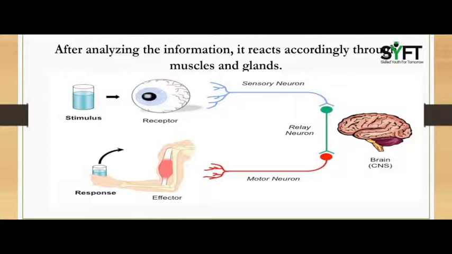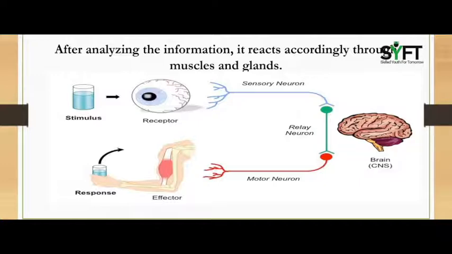Sensory neurons are all sense organs or all receptors, like eyes, nose, ears, skin and tongue. They transmit messages from different body parts to the central nervous system, meaning the brain and spinal cord. Then relay neurons.